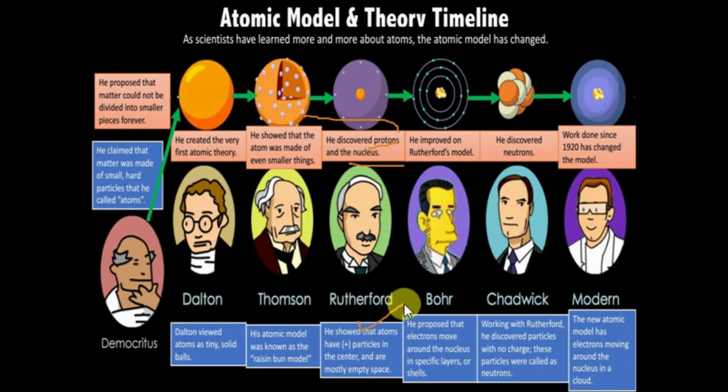So he showed that atoms have positive charge at the center, and mostly we have empty space. And why empty space? Because when he was passing alpha particles, they were passing directly through the foil, not coming back. Only a few particles were coming back. So this was his study.